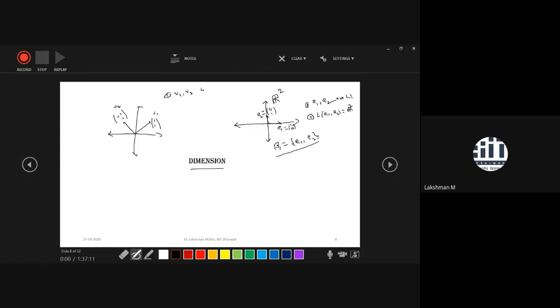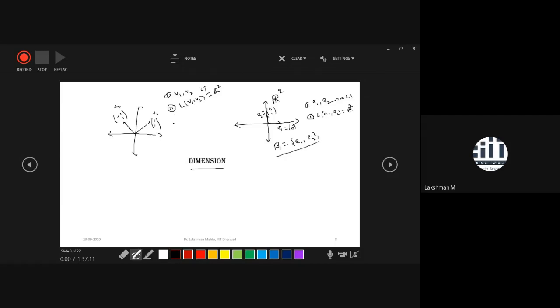Because these are linearly independent, a linear combination of these two vectors will give the complete R2. That means in the reverse way also, if you take any vector from R2, then you can express that vector as a unique linear combination of V1 and V2.